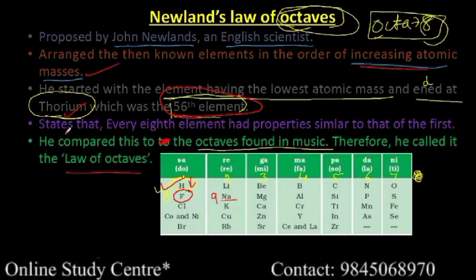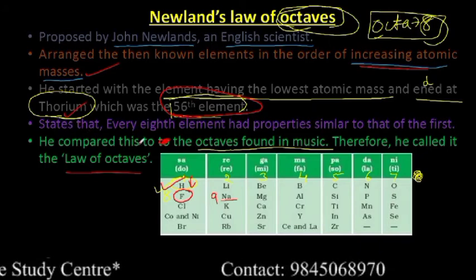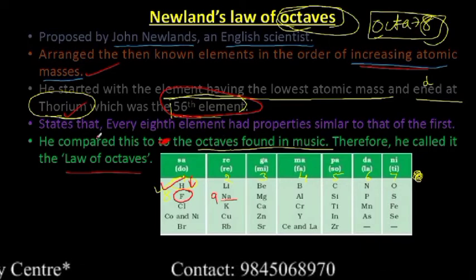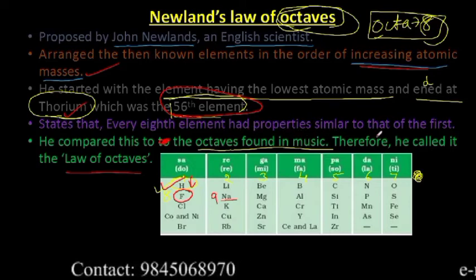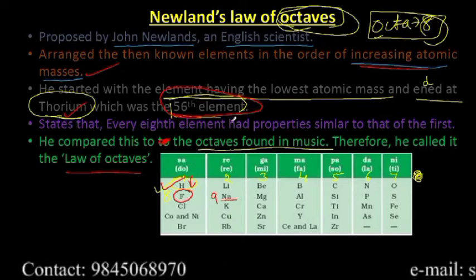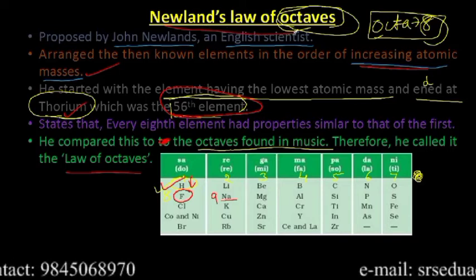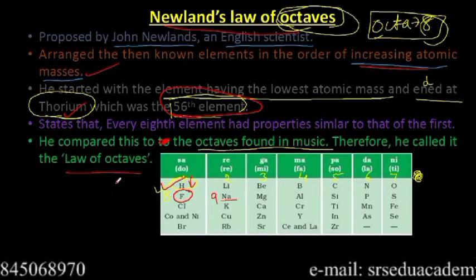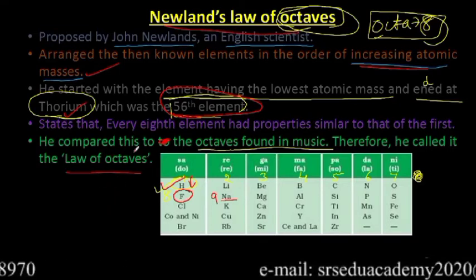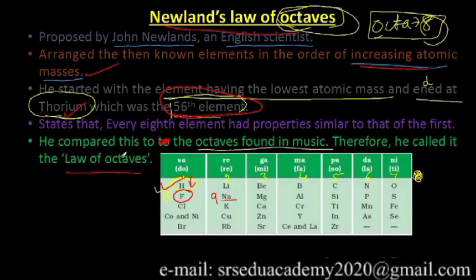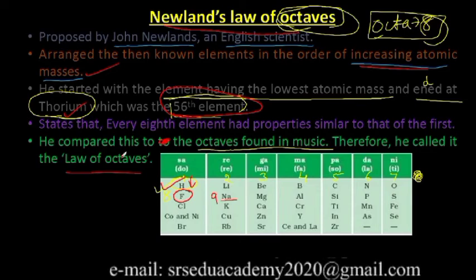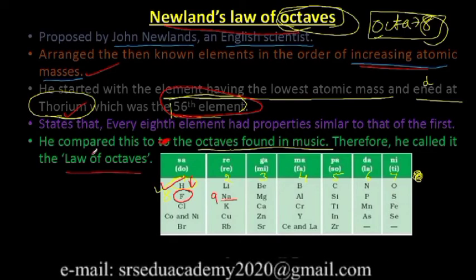So Newland arranged the elements in the increasing order of their atomic mass, and he stated that every 8th element had properties similar to that of the first. Then why do we call Newland's law the law of octaves? The reason is he compared this to the octaves found in music. Therefore, he called it the law of octaves. So in this part you will get these many important questions.